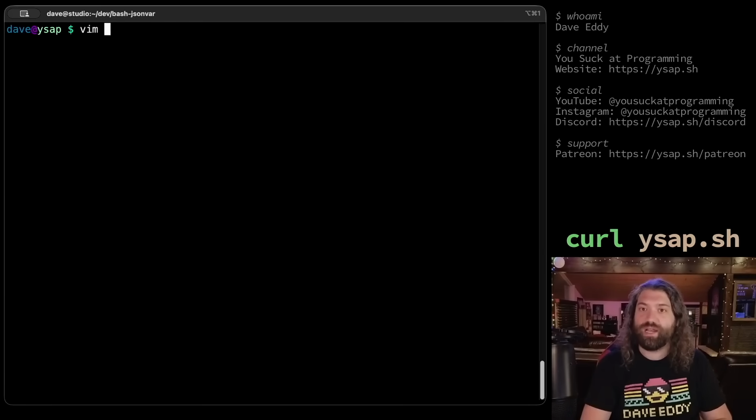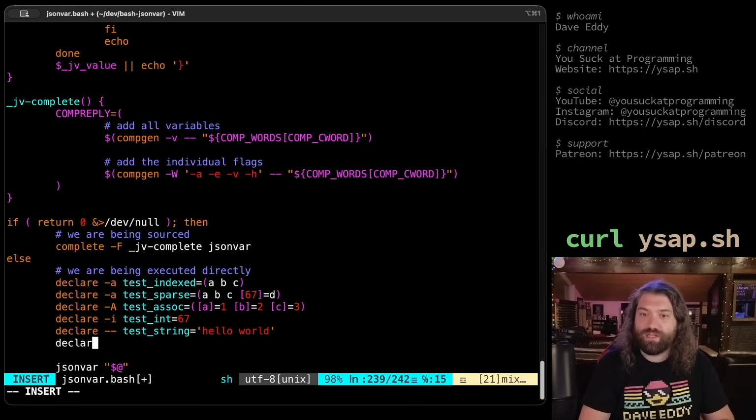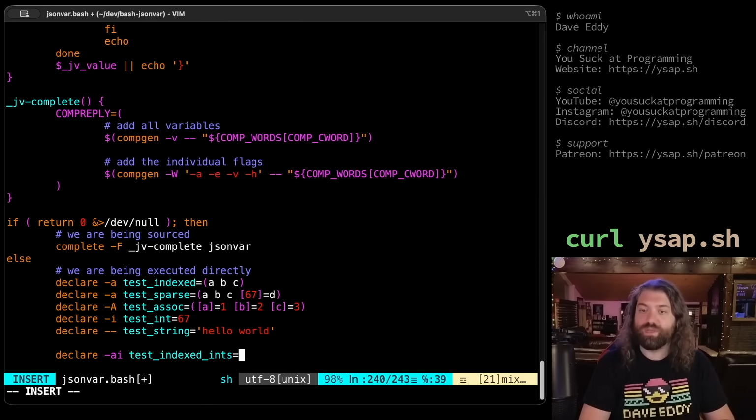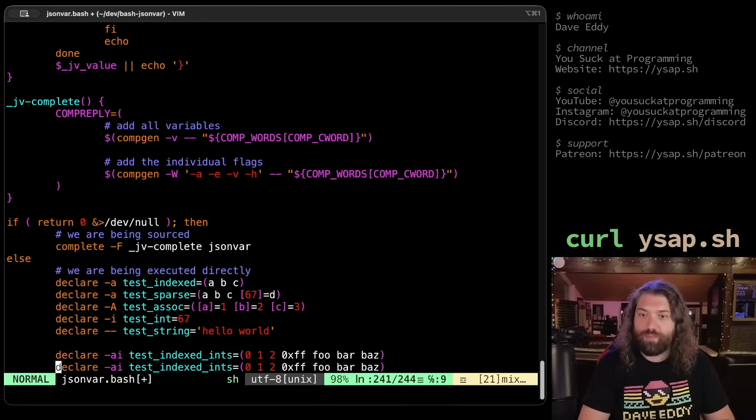So to get started, let's go ahead and add them to the test cases here. Or not the test cases, sorry. I guess we call them test things. Just the example inputs that we can use. So we can declare -ai, and let's go ahead and do this. test_indexed_ints. So this will be an indexed array of integers. So we can say like 0, 1, 2, 0xf, foo, bar, baz. Those should all resolve to 0. Okay, simple enough. We can copy and paste this down here.